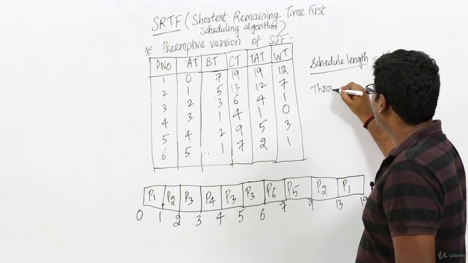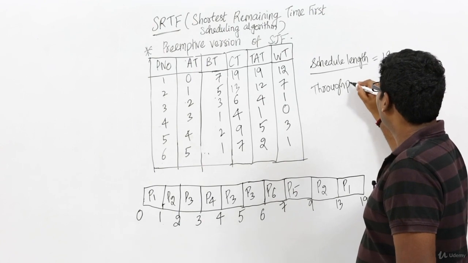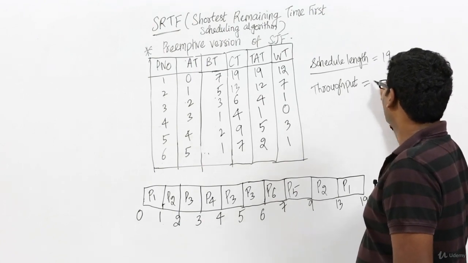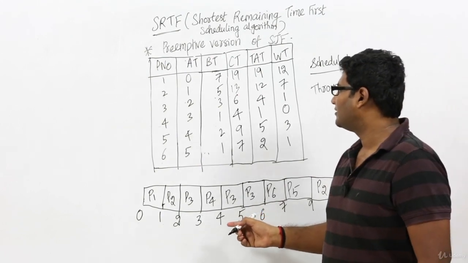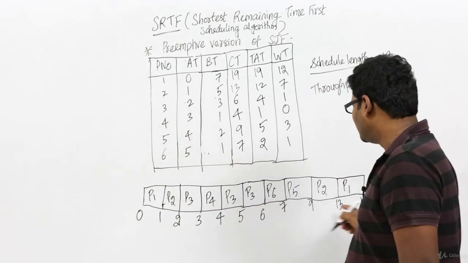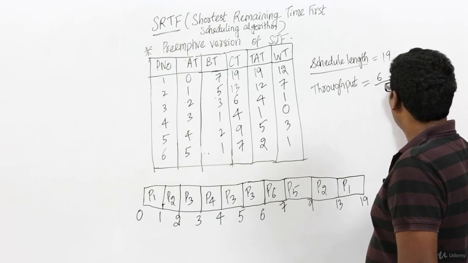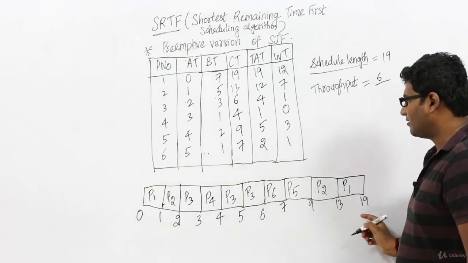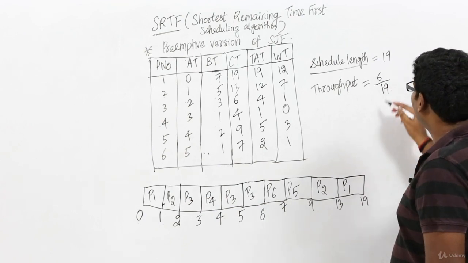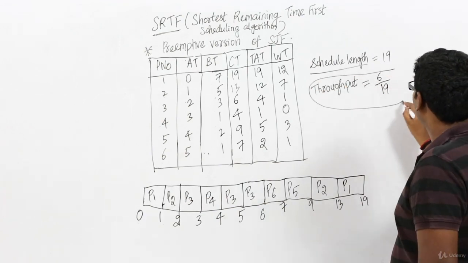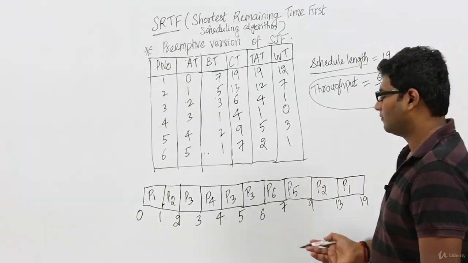Now let's compute the throughput. Okay, throughput is nothing but the number of processes executed per unit time. Now the total number of processes which have been executed is 6 throughout this journey. And how much time? It is still 19, right? Schedule length is 19. So 6 by 19 is the throughput. Okay, fine.